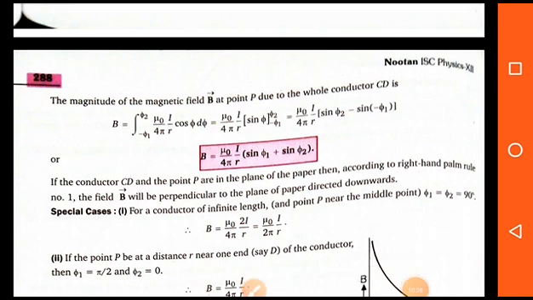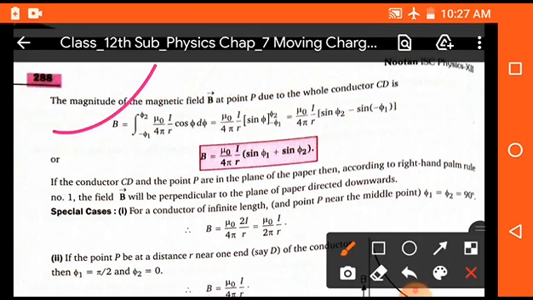This is the magnetic field produced due to a small portion of the finite straight wire, but we have to find the magnetic field due to the whole wire. That means we have to integrate, and on integrating we get B is equal to the integral from minus phi 1 to phi 2 of mu naught upon 4 pi, I upon r, cos phi d phi. Here mu naught upon 4 pi, I upon r is a constant, so it will come out, and we have to integrate cos phi, which will be sin phi. Now putting the limits, we finally get B is equal to mu naught upon 4 pi, I upon small r, into (sin phi 1 plus sin phi 2).